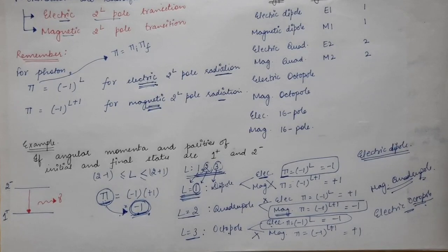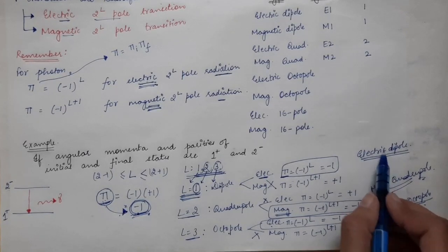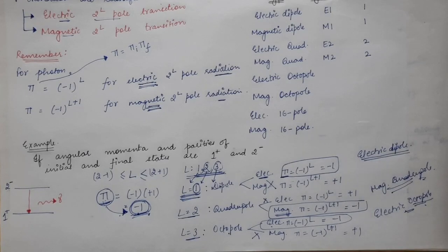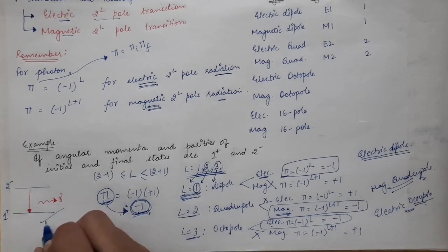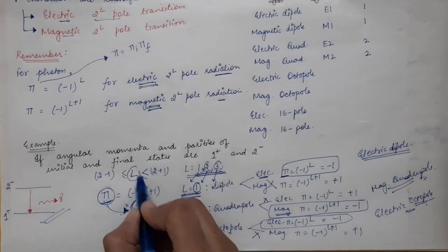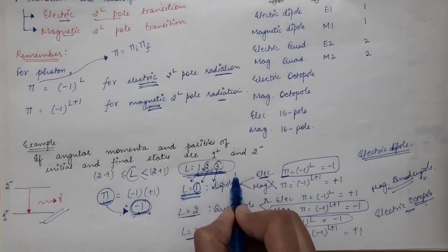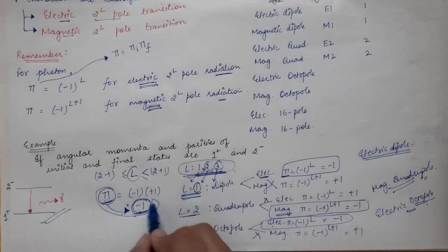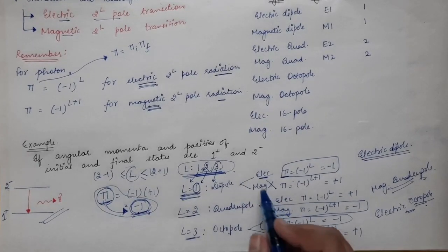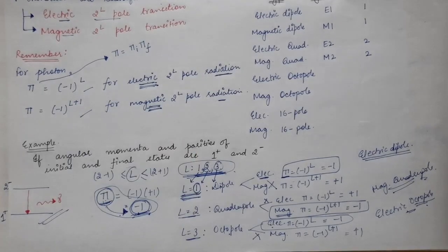So that transition will not occur. So only these 3 types of gamma transitions will occur for this particular case. So for a particular case, first of all you have to find the values of L which are possible, and then you will see what should be the parity of the photon. So according to these rules, then you will see what type of radiation will be possible.